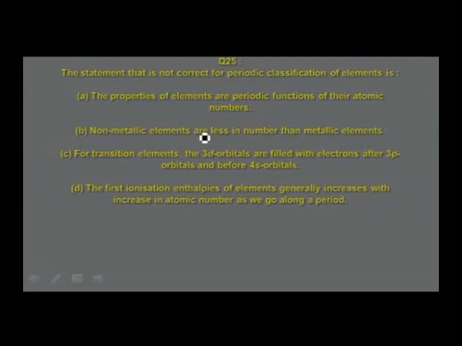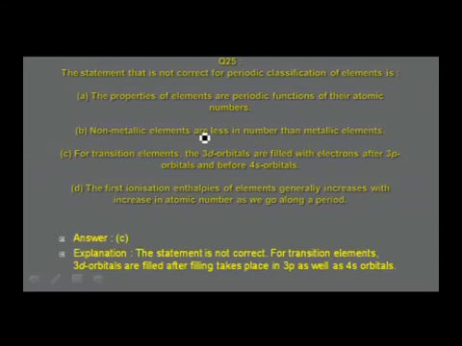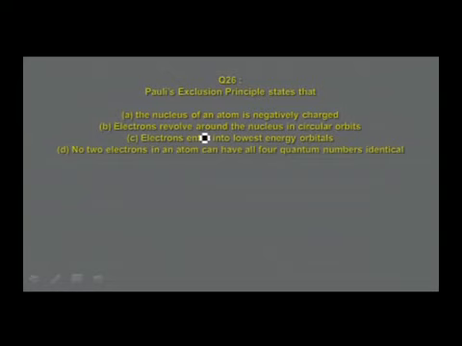Let us verify this. Option D, the first ionization enthalpies of elements generally increase. In the previous question we discussed that it is not a regular increase, it is a general increase with increase in atomic number as we move across the period. So for the given question, the incorrect statement is in option C. The statement is not correct because for transition elements, 3d orbitals are filled after filling takes place in 3p as well as 4s orbitals. The 3p orbital is filled first, then 4s, and then the 3d orbitals start getting filled up.